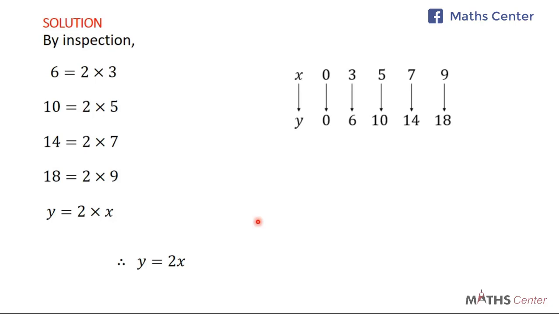It is very simple, right? By inspection, we are able to see this. If you want the image, which is Y, all you need to do is to take X and multiply it by 2, because that is what we have been seeing. So if the next one is 9, 11 or 12, all you need to do is to multiply that by 2 and you are going to get the image. We saw this by inspection. That is why we say that we are doing it by inspection. So the rule is Y is equal to 2x.